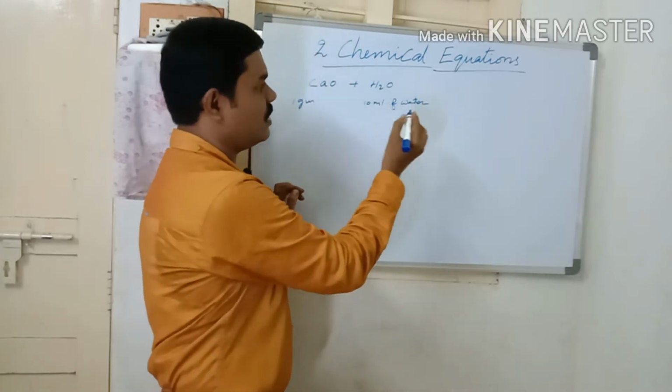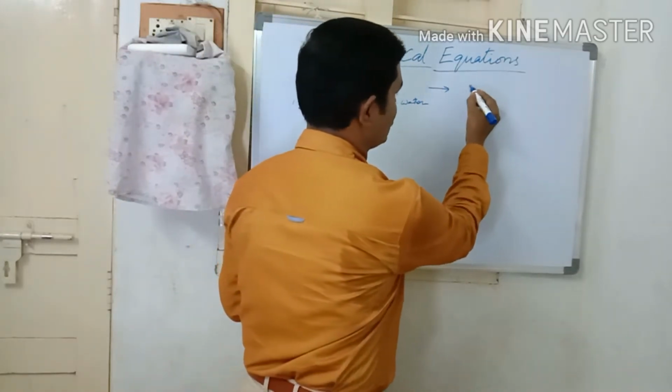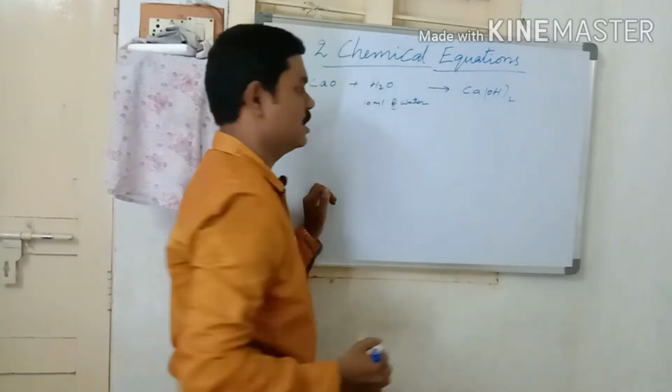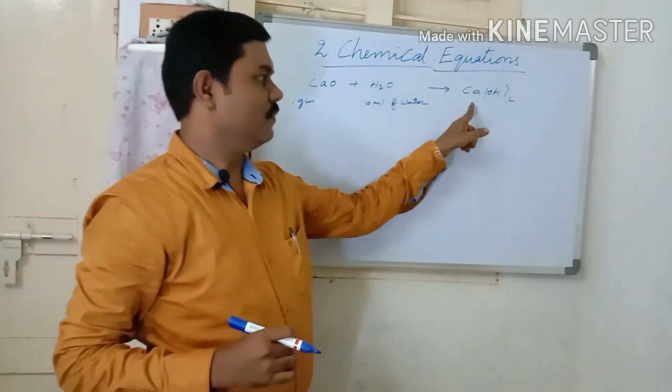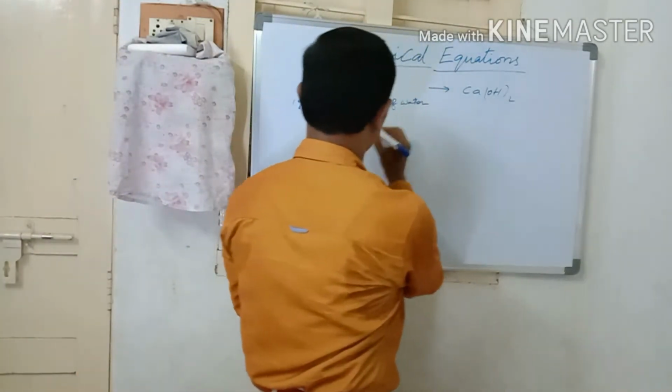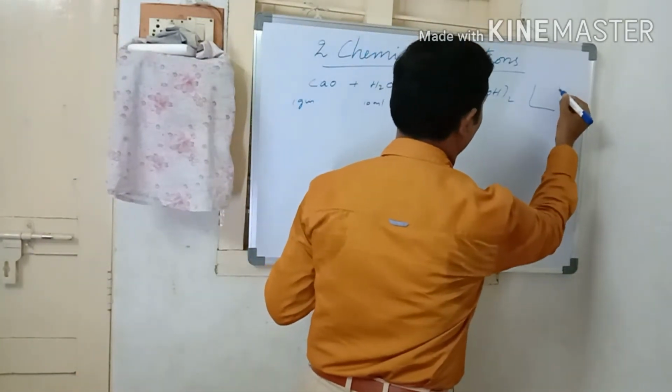If you dissolve this, one solution is produced that is called calcium hydroxide. If you touch the glass beaker, the beaker will be a little hot.